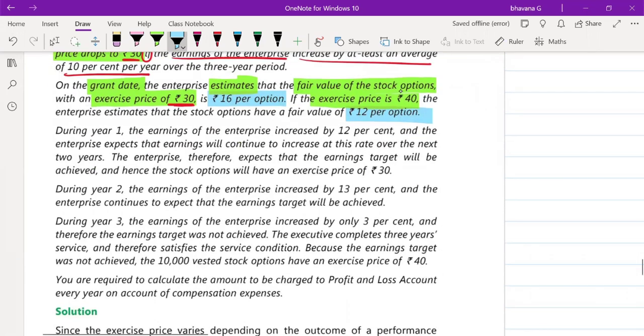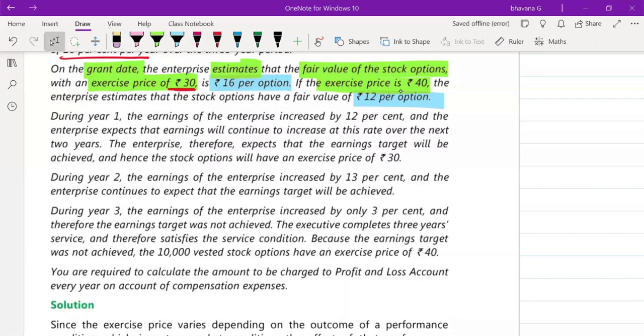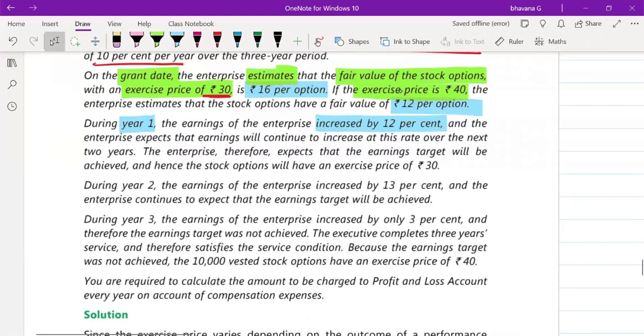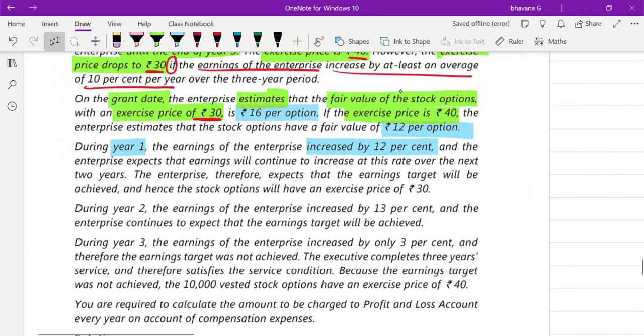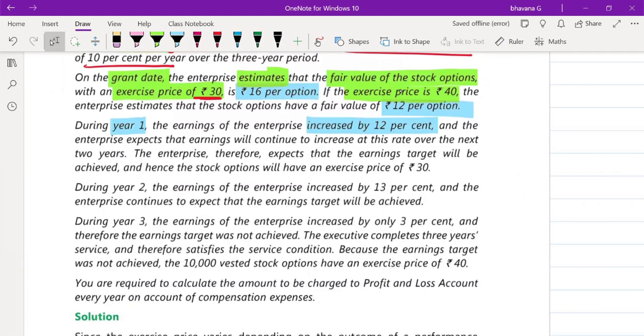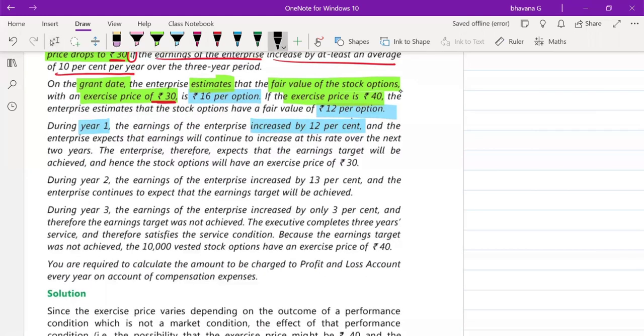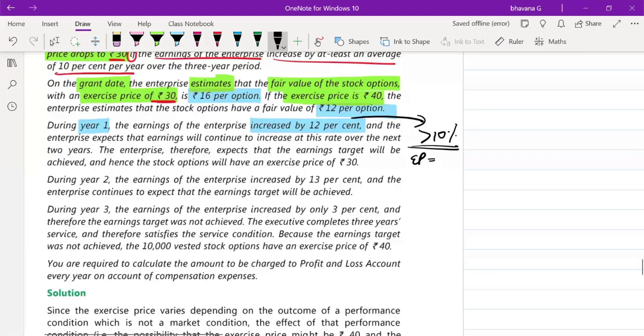Third para, they tell you that during year one, the earnings of the enterprise increased by 12%. So if it is increased by 12%, what did they tell you? That the exercise price will be 30 rupees. If the increase is more than 10%, in such case, the exercise price is going to be 30 rupees. So if the exercise price is 30 rupees, then the fair value of option will be 16 rupees.